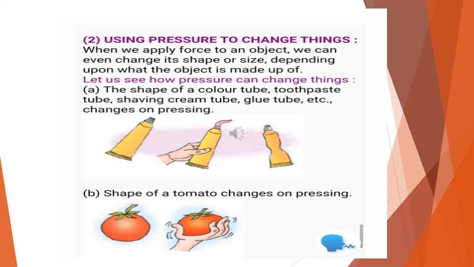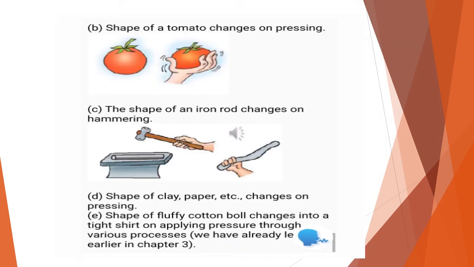The same thing happens with a color tube and a shaving cream tube. So many tubes we see in our day-to-day life. Even if you take the example of a tomato, once you apply pressure on the tomato, its shape will change. Again, the shape of an iron rod changes on hammering. Shape of clay, paper, etc. changes on pressing. A fluffy cotton ball changes into a tight shape on applying pressure through various processes. These are all different changes using pressure.